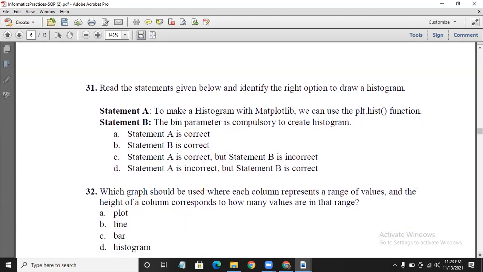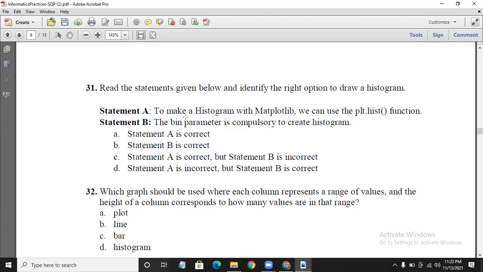So here in the 31st question, there are 2 statements given. We want to choose which one is the correct option. Read the statements given below. Identify the right option to draw a histogram.